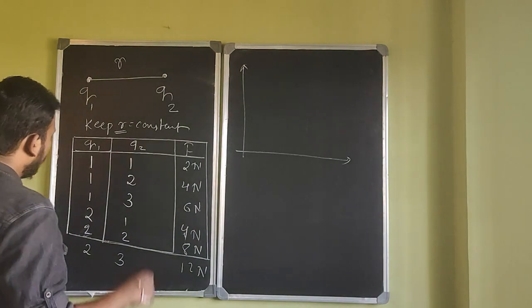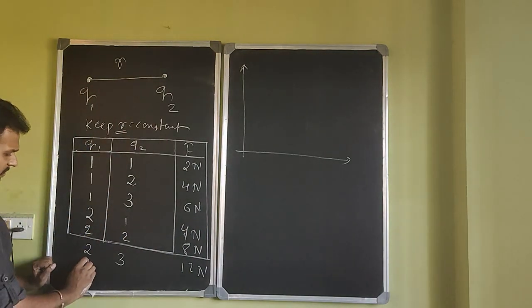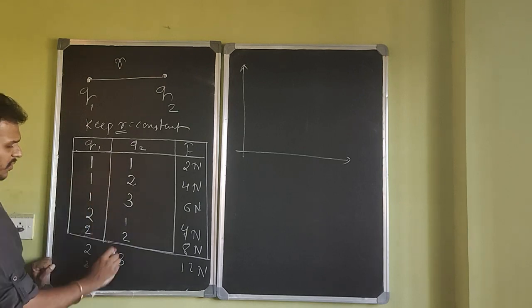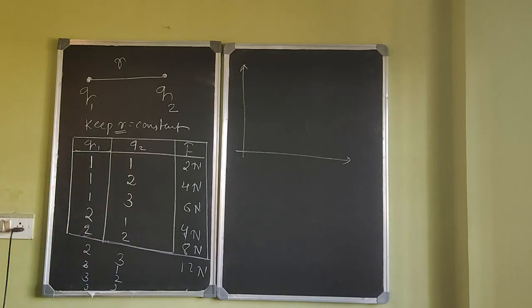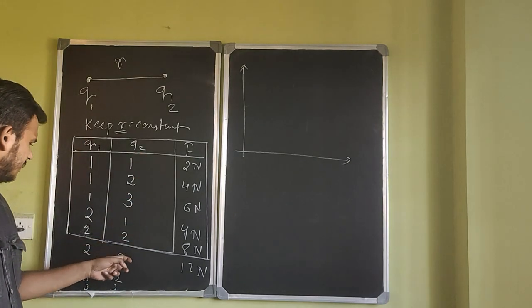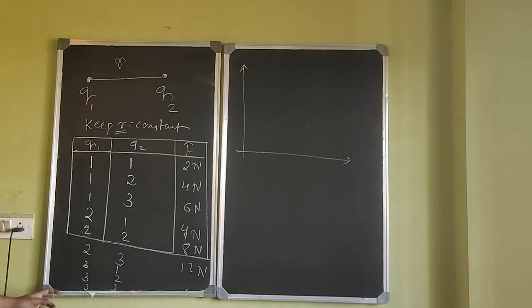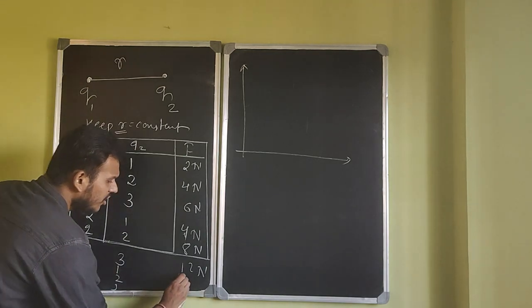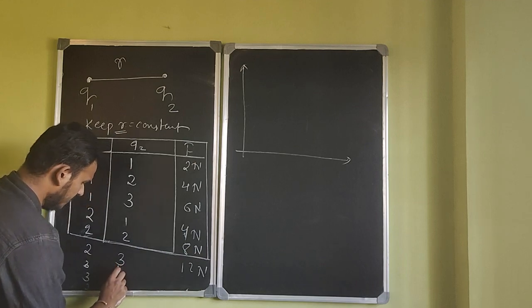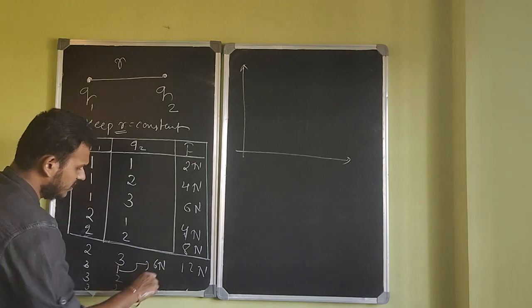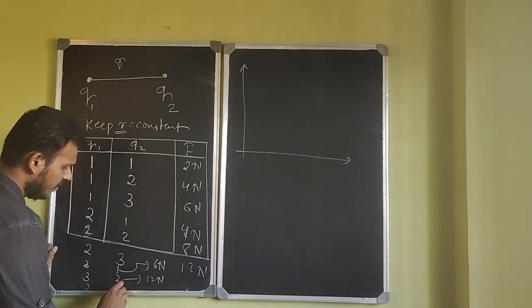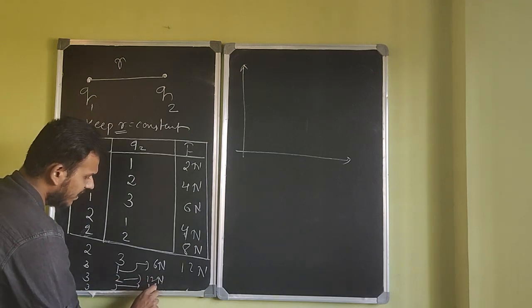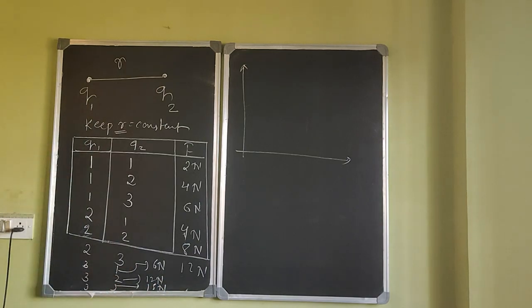Fine. Let Q1 be now 3 and Q2 be 1, then 3 and 2, and then 3 and 3. Basically, you'll get 9 different combinations: 1, 2, 3, 4, 5, 6, 7, 8, 9. For all these different combinations, you will get different forces. For this, you will get 6 Newton. For this, 12 Newton. For 3 and 3, you will get 18 Newton.